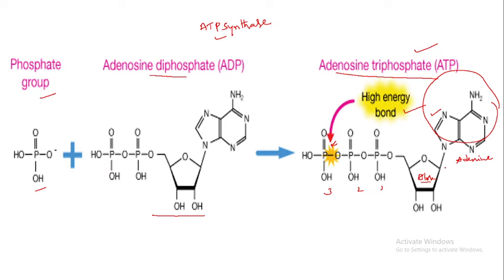At the first carbon position, the adenine, that is the purine molecule, is attached, and 3 phosphate groups are attached to the 5th carbon atom of the pentose sugar. Like this we can depict the ATP structure.